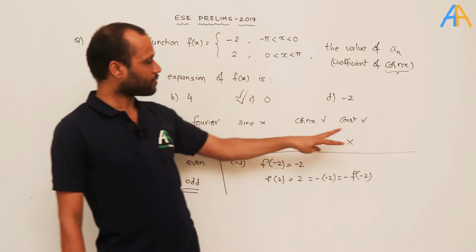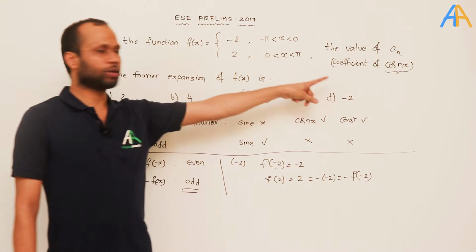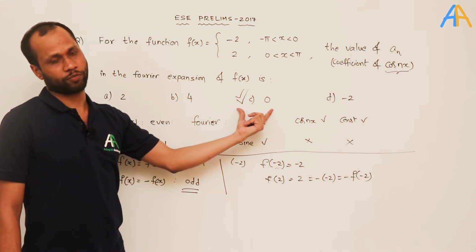An odd function will not have constant as well as cosine terms. Here the cosine coefficient was asked, so it will not have cosine terms. So the coefficient shall be 0.